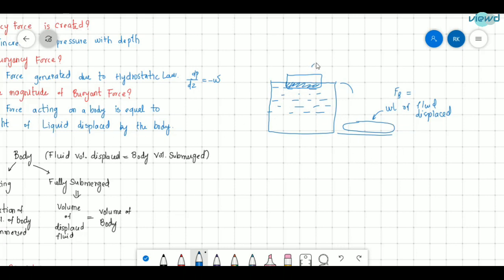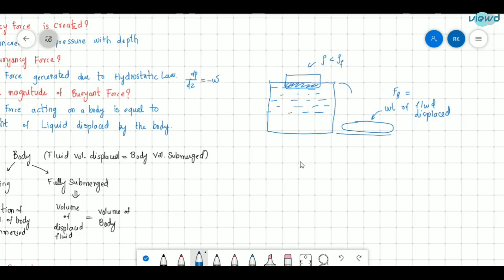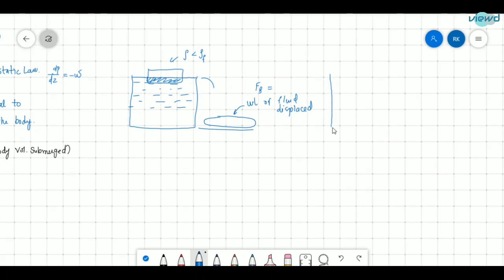If the density of the body is less than the density of the fluid, it will be floating. If the density is more than the density of the fluid, it will be sinking. Due to this sinking of the body, an amount of fluid is displaced, and FB is equal to the weight of fluid displaced.